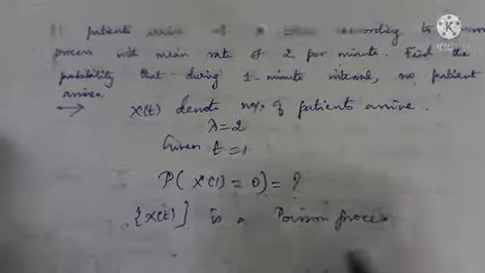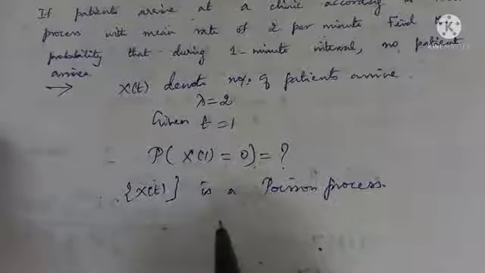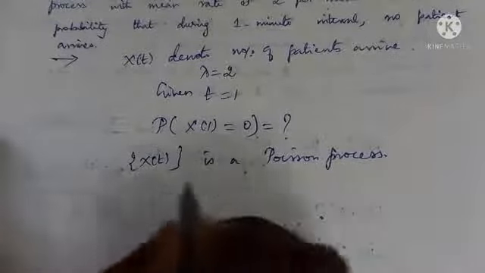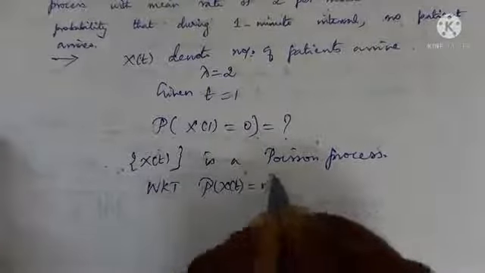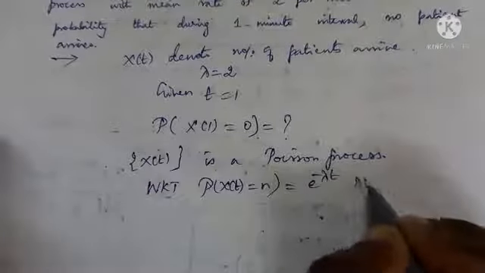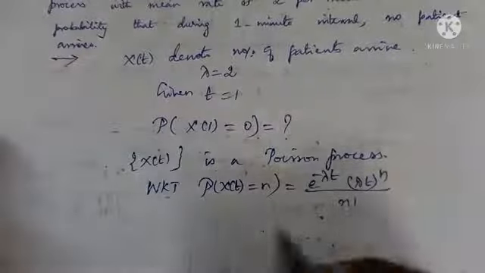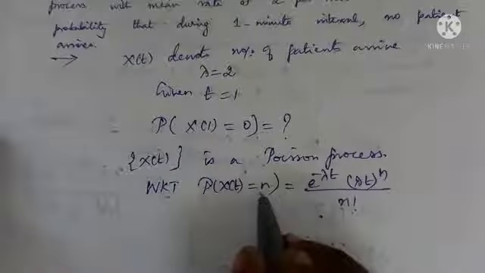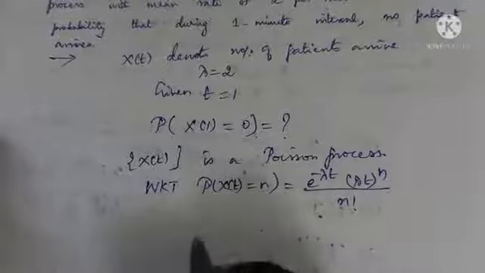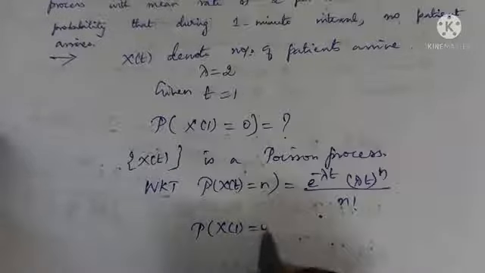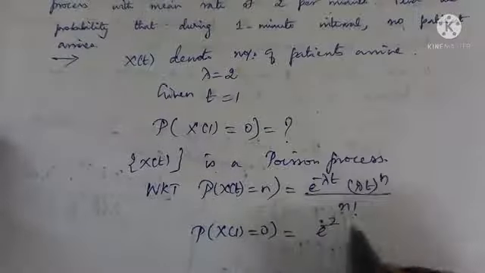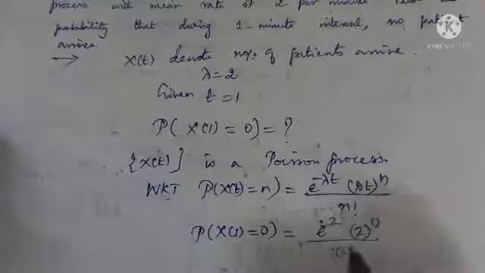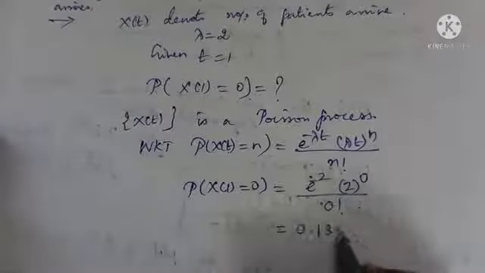Because what is a Poisson process? We have already discussed, right? It satisfies the postulates. So here we know that the probability law of a Poisson process is e power minus lambda t, whole power n, by n factorial, if there are n occurrences in the interval 0, t. Here it is P of X of 1 is equal to 0. Lambda is 2, given. So it is 2 into 1, 2 power 0 by 0 factorial. If you see, the answer is 0.1353.